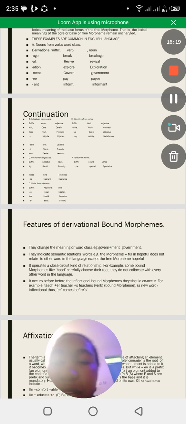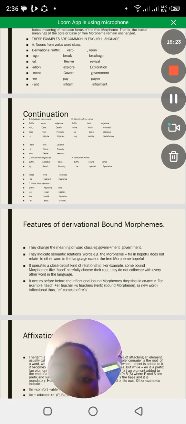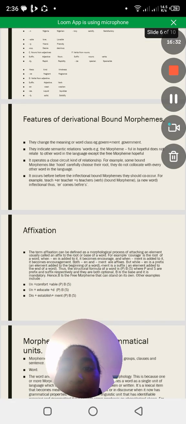Then the last one, we can also derive verbs from nouns. For example, if we have the suffix -ize, then we have the noun special. It becomes specialized.